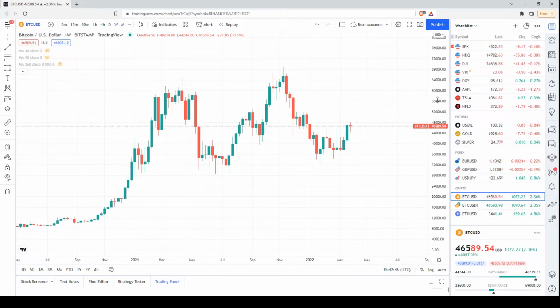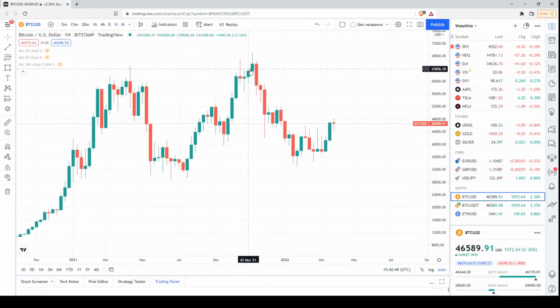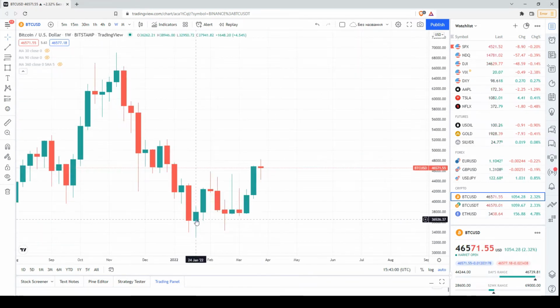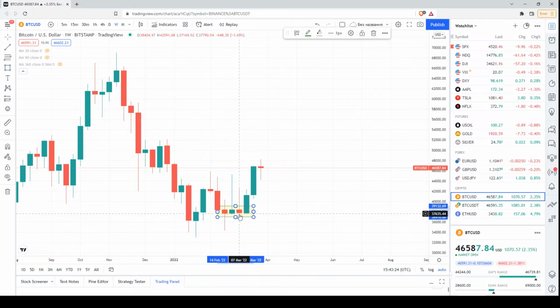But what I want to mention here is, okay, here we had something similar to a shooting star followed by a bearish engulfing. Then we had a sequence of mainly bearish candlesticks with descending maximums and minimums. However, after this hammer, the price rebounded and it put an end to this sequence of candlesticks with descending maximums and minimums, because here the maximum was above the previous one, the minimum was above the previous one. After that, we had a shooting star, a small correction, a long-legged doji, followed by a gravestone doji, another gravestone doji. It was a kind of consolidation. Then the price rebounded, and actually this rebound continues.